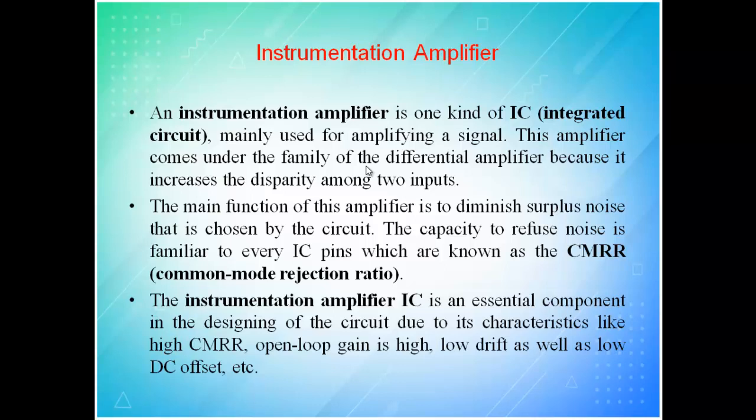This amplifier comes under the family of differential amplifiers. A differential amplifier has two inputs. You have to give signal to the two pins. Either you give a signal to one and the other one will be grounded. Now the difference between the two will be amplified. Obviously, if you have kept one as ground, the remaining one is amplified, that's all. The main function of this amplifier is to suppress the noise, using the common mode rejection ratio, and try to get the signal out.